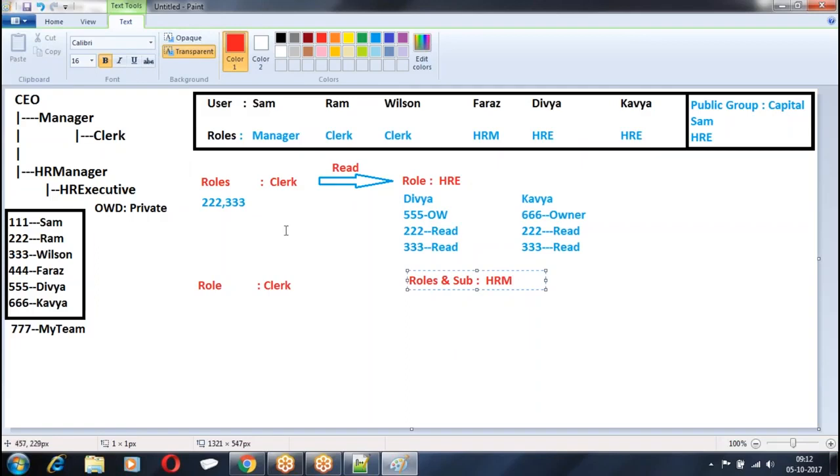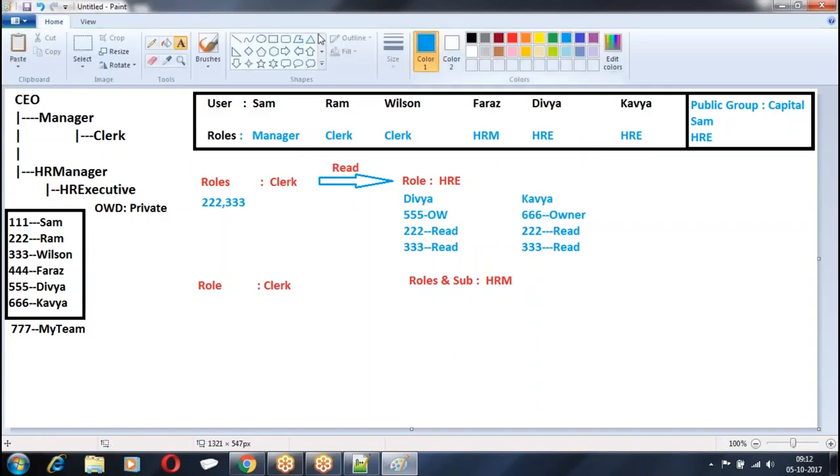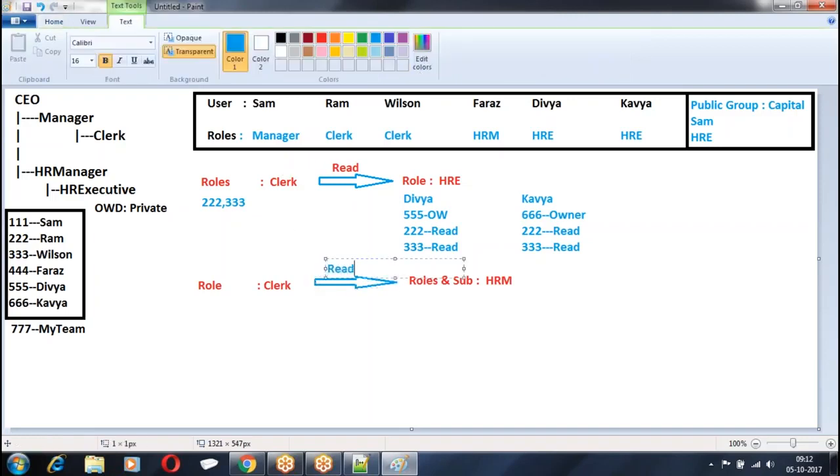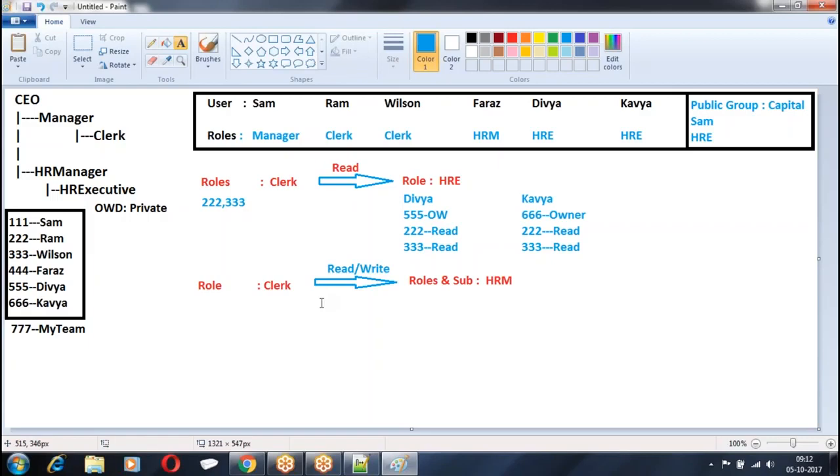So role and subordinates of HR manager means HR manager and subordinates. Are you getting my point? Records owned by the users whose role is clerk, those records are shared with the users who have a role and subordinate of HR manager.